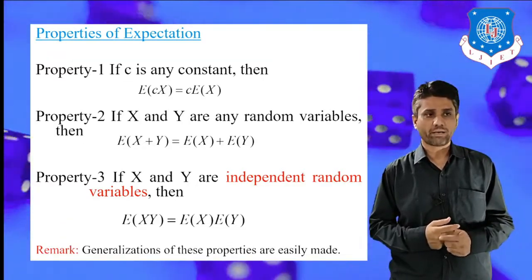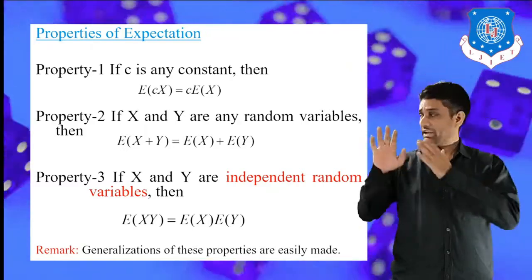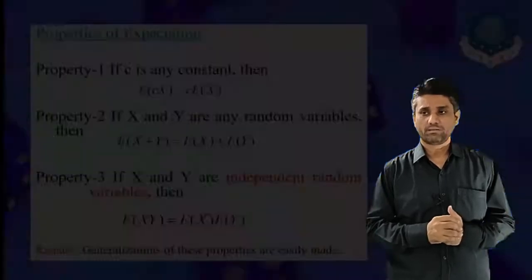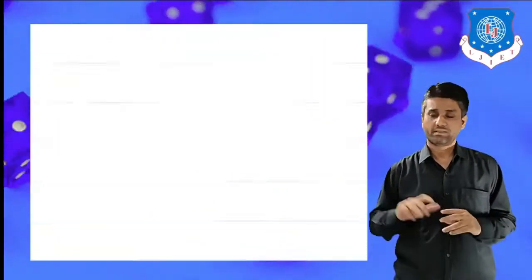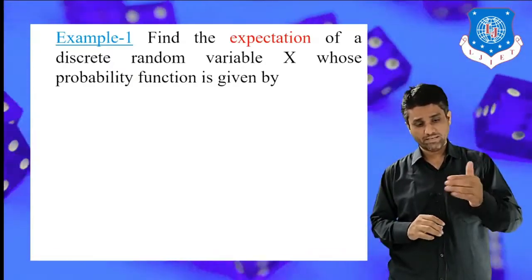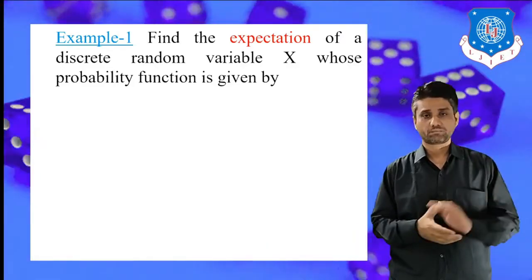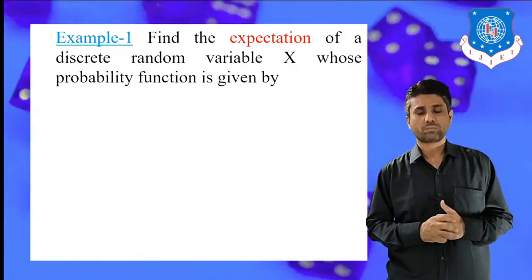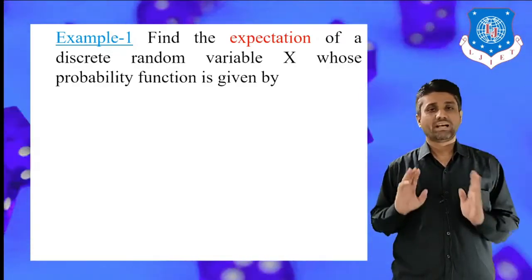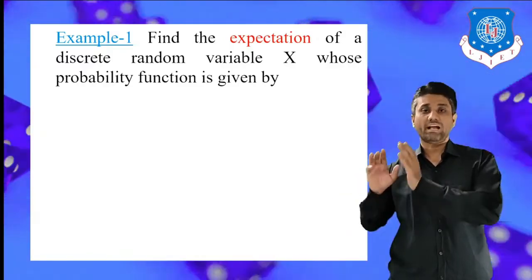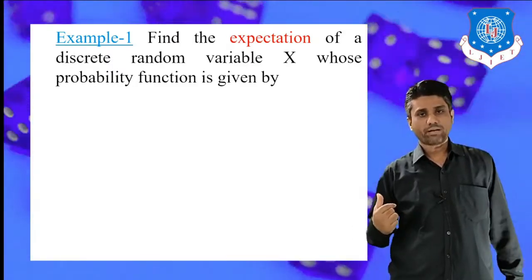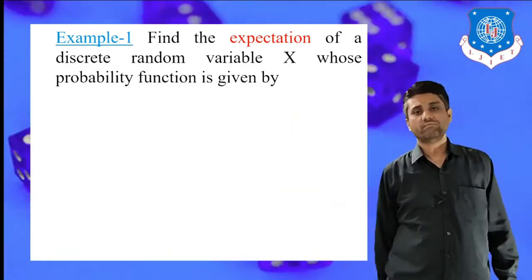By using this, we can easily extend each of the three properties to n random variables in general. In each property we considered only two random variables, but if we consider three random variables X, Y and Z, then E of X plus Y plus Z is equivalent to the expectation of the first variable, E of X, plus E of Y, plus E of Z. In general, all these properties extend to n random variables.